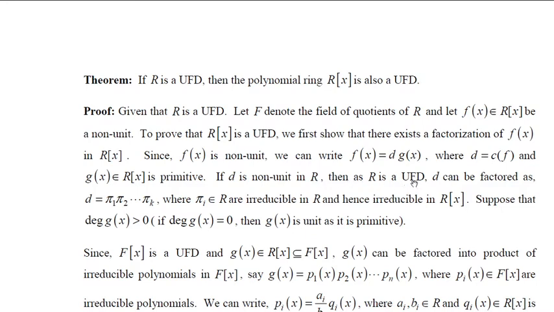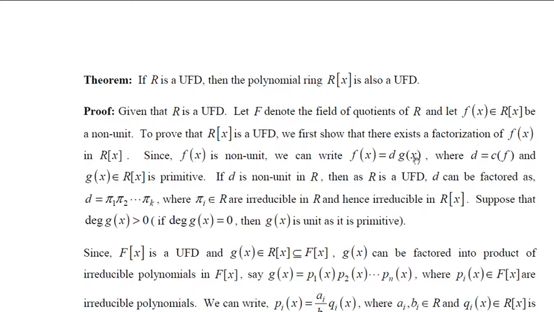Now you should note that d is a non-unit in R. Then, since R is a UFD, every non-unit in R can be factored as a product of irreducibles. So d is factored into pi 1, pi 2, up to pi k, where each of them is irreducible in R. Now, you should note that R is a subset of R of x. Therefore, d, which is present in R, is also present in R of x, and d is factored into irreducibles in R. The same factorization holds good in R of x. Therefore, these are irreducibles in R of x also, and d has been factored into irreducibles in R of x also.